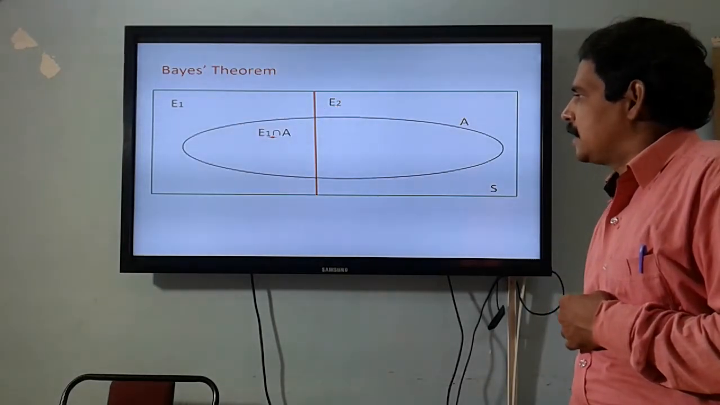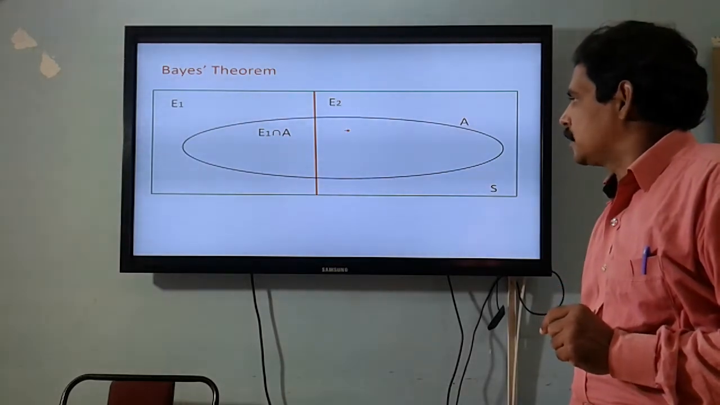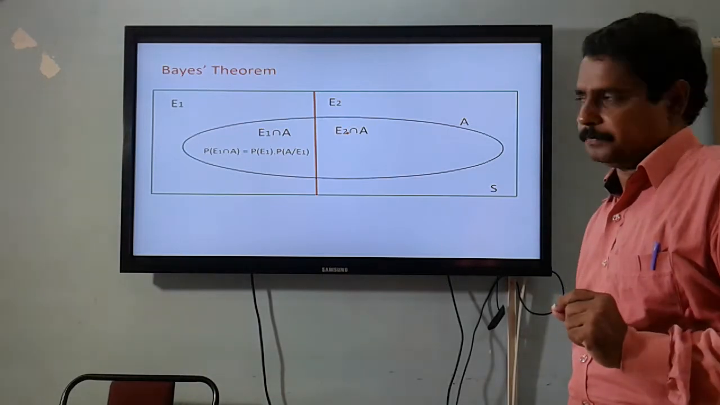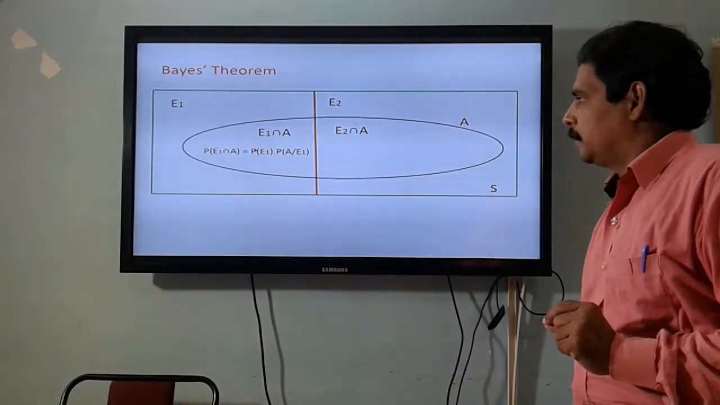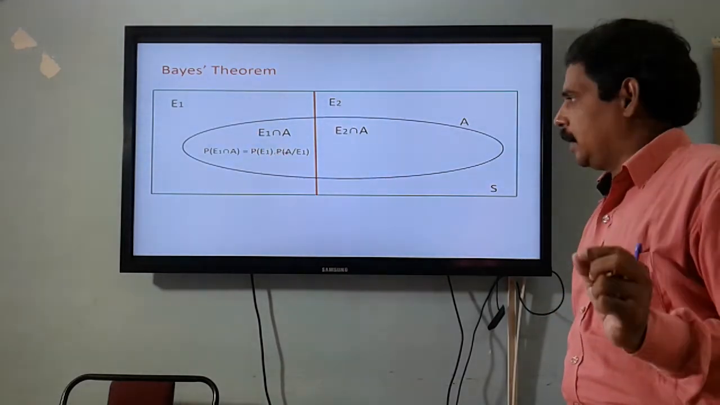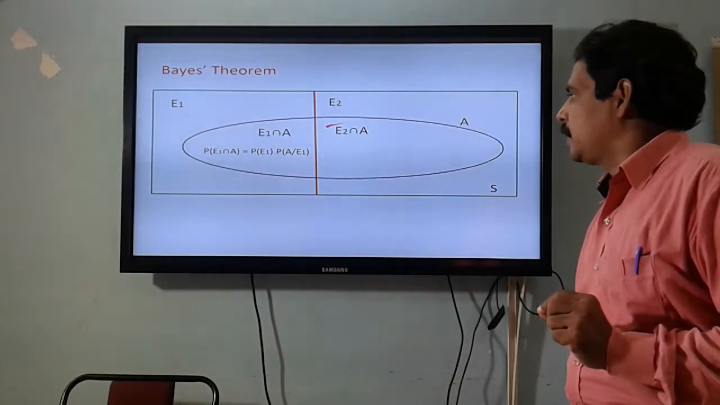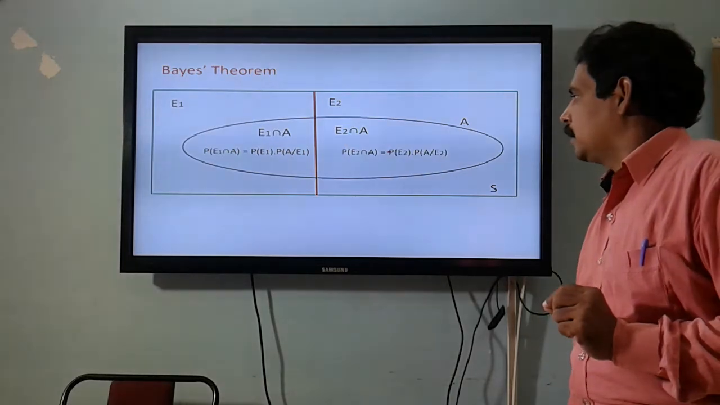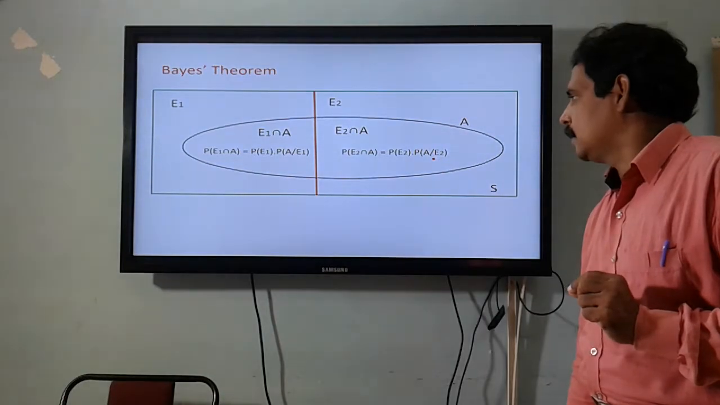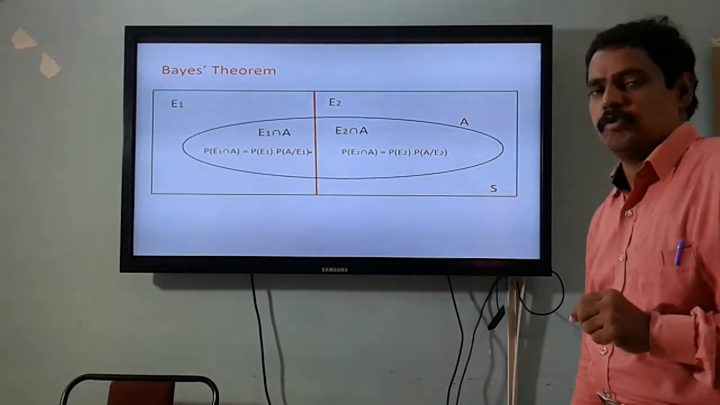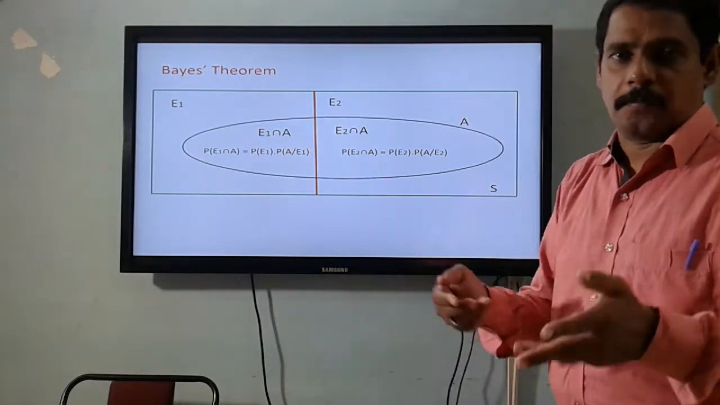Now this portion is represented by E1 intersection A, and this portion is represented by E2 intersection A. The probability of this event is given by probability of E1 into probability of A when E1 happens. And the probability of this event is given by probability of E2 into probability of A when E2 happens. If you add these two probabilities, then you will get the chance of A with the help of total probability.